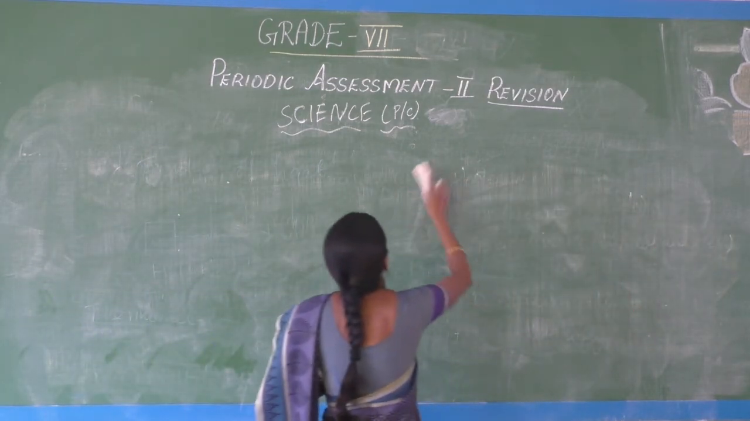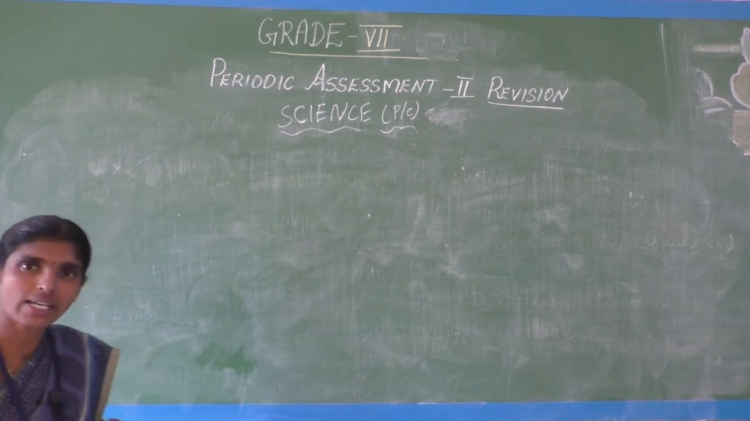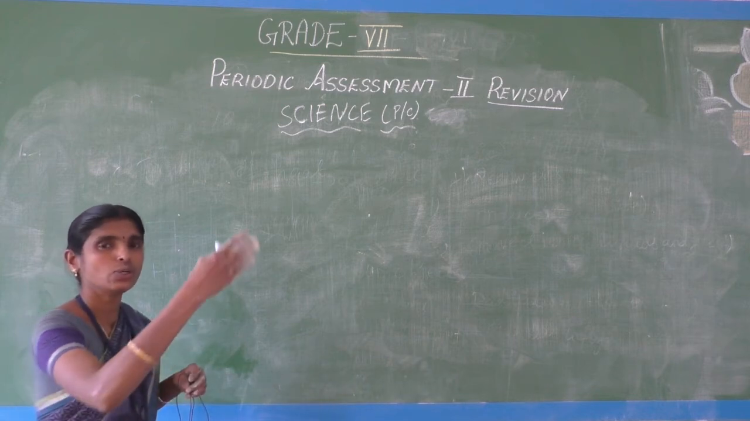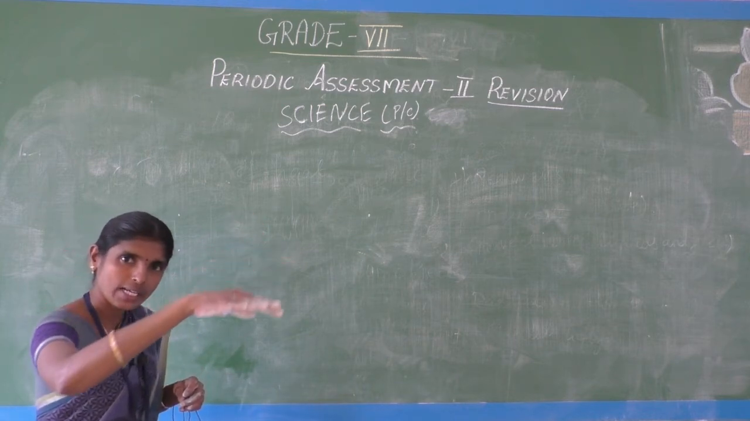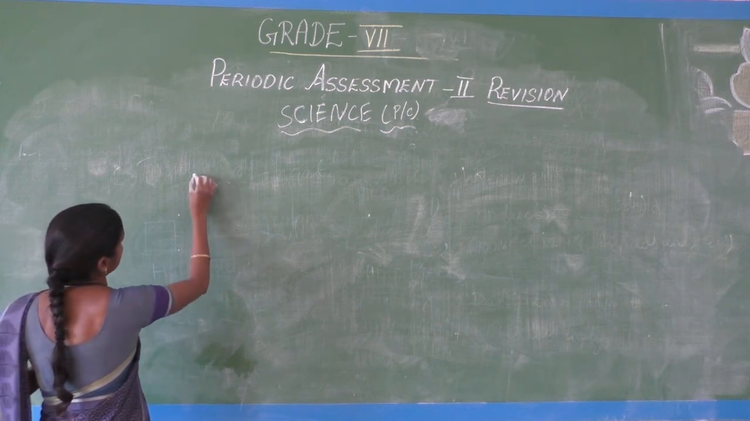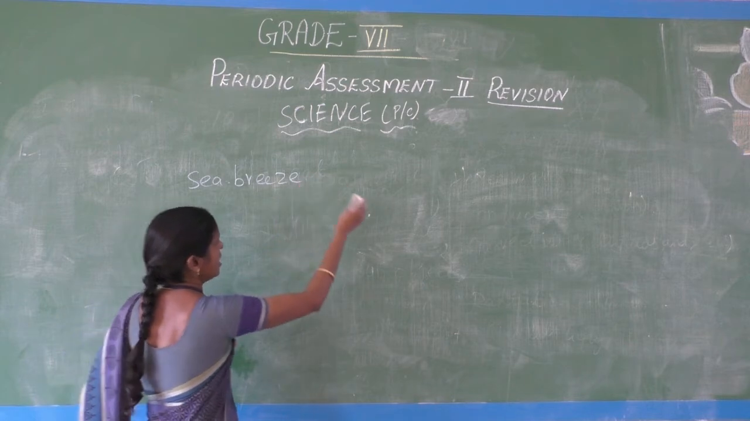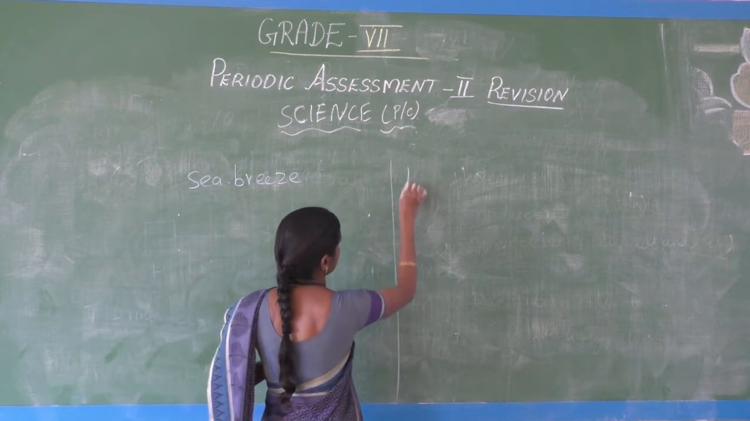Convection occurs only in liquids and gases. Why? Because it is the movement of particles. The hot particles go to the cold area, and the cold particles move to the hot area. Listen, sea breeze and land breeze.